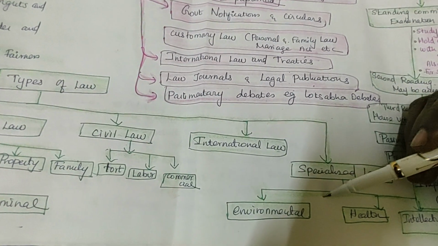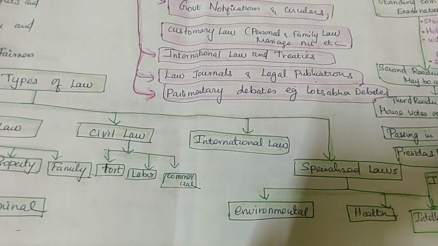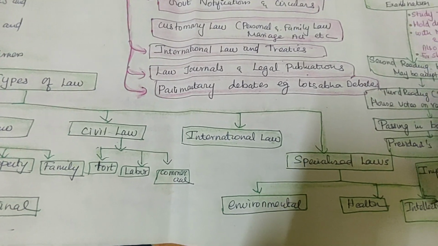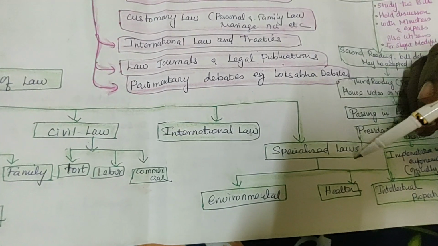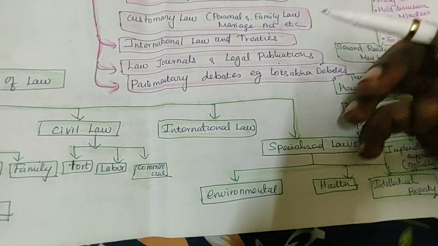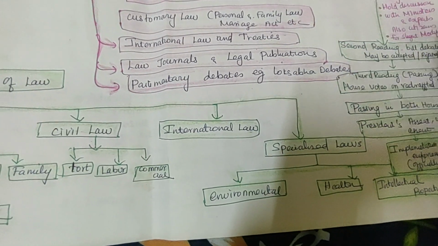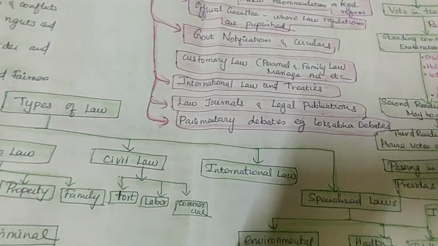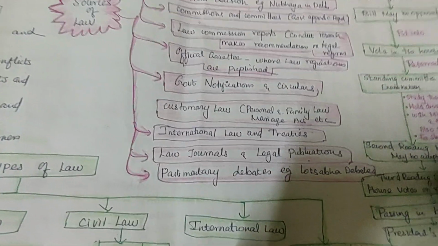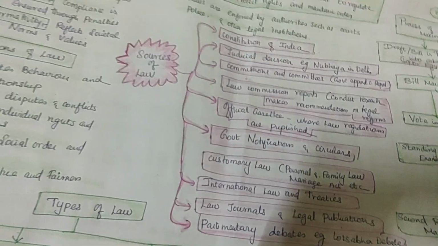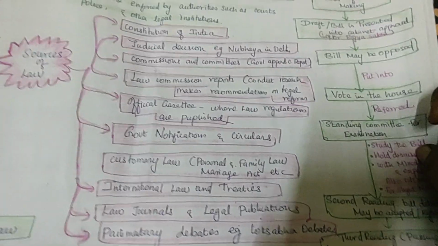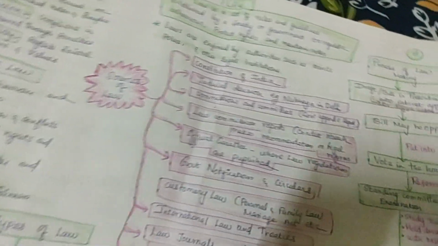Specialized law covers environmental, health, intellectual property, right or not? Patent right. If I identify something or I innovate something, I can go for the patent right. I can seek law and order if somebody violates it or misuses it. So this is law and order. That is the types of law.